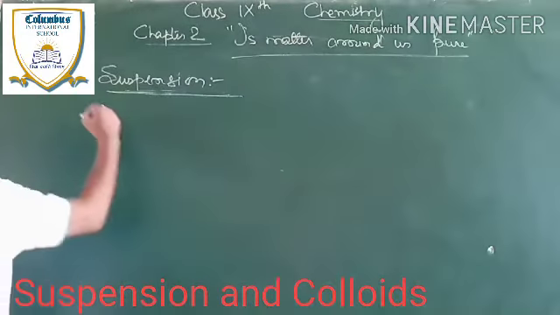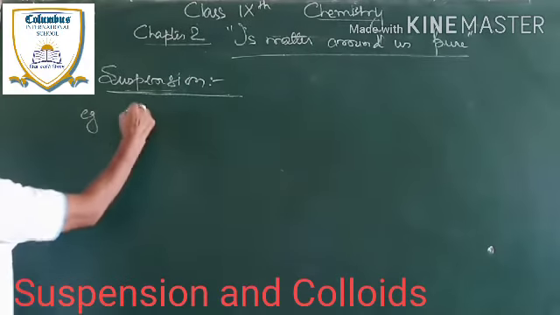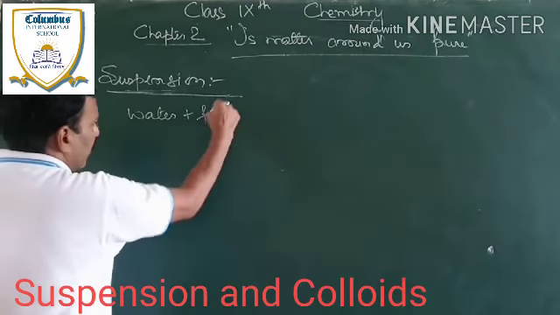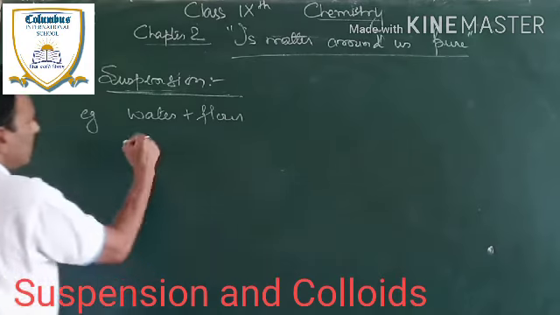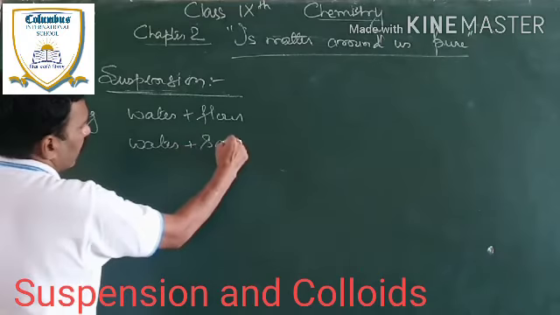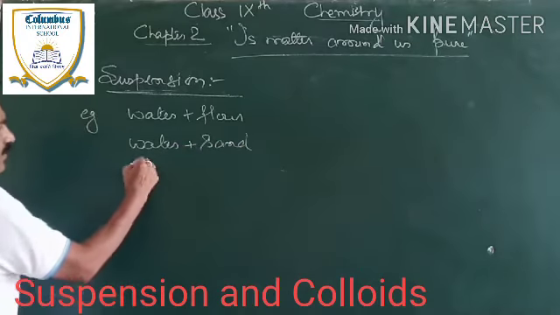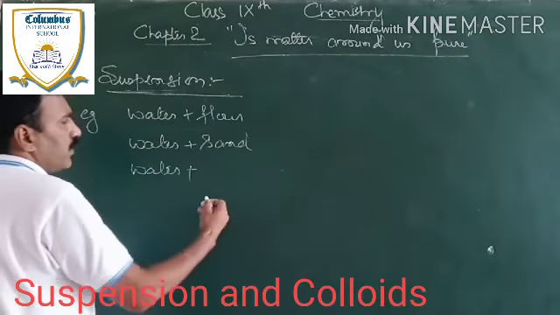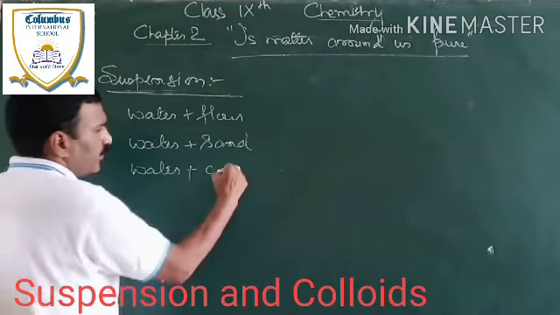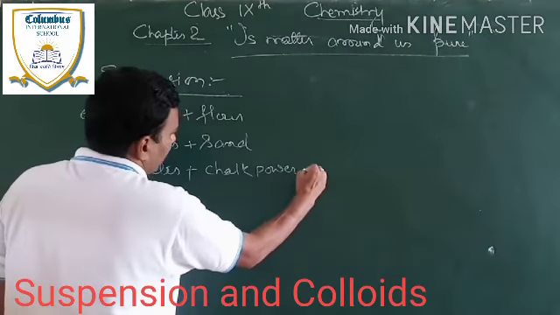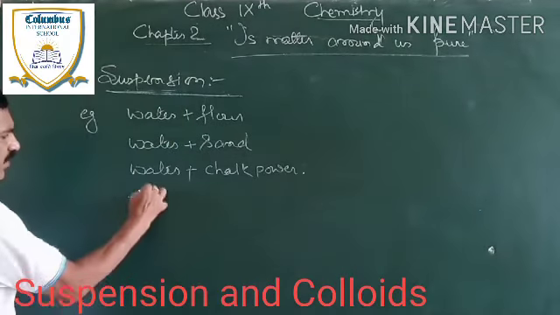The examples of suspension are water plus flour, atta, as I just gave you, water plus sand, water plus chalk powder, etc. There are a lot of them.